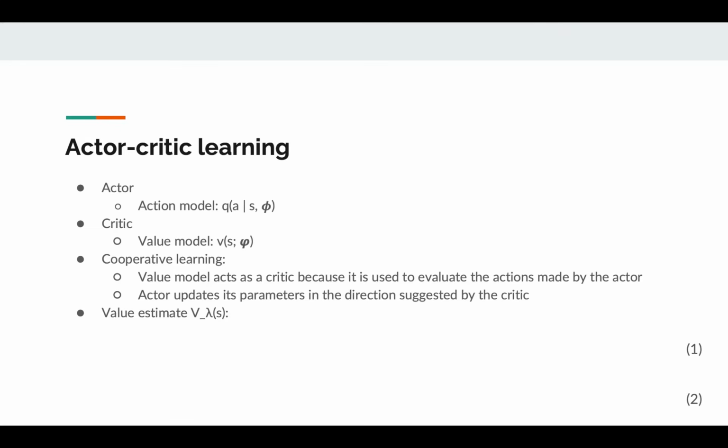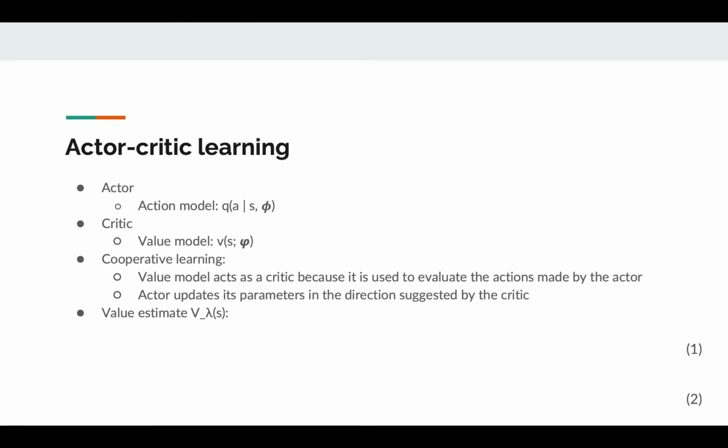Okay, so we have both the action model and the value model. How do we train them? Dreamer uses a novel actor-critic method. Actor-critic methods consist of an actor and a critic, which in our case are the action model and value model, respectively. The benefit of learning both models is that they can be learned together in a cooperative manner. That is, the value model acts as a critic because it is used to evaluate the actions made by the actor. The actor can then update its parameters in the direction suggested by the critic.